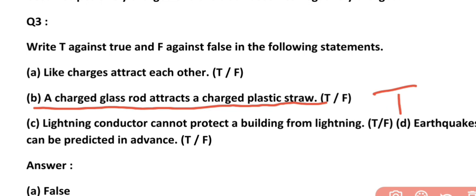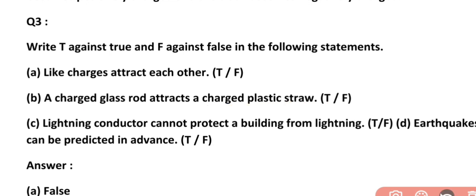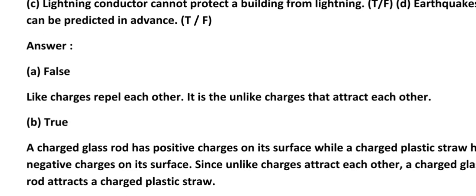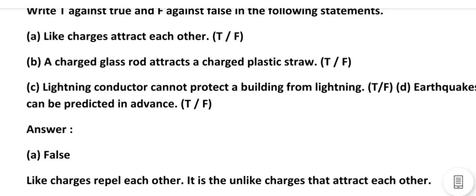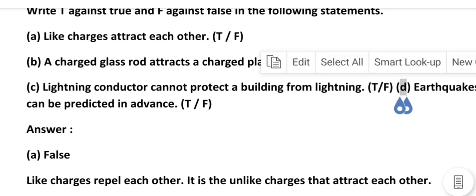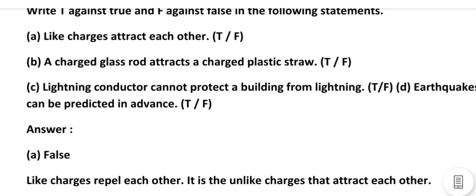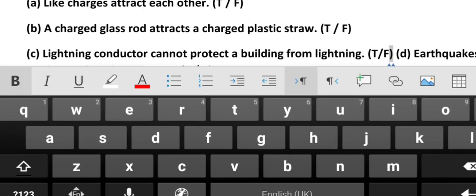Now see the next question, question number 4. Sorry, 3C is also there. Lightning conductor cannot protect a building from lightning. Obviously it is false. As you see, a lightning conductor is especially made